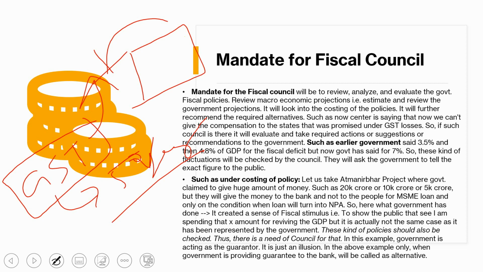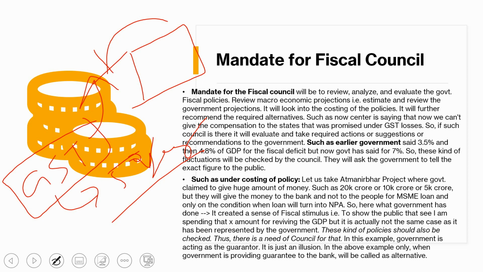But earlier also the government didn't pay those losses, and now the government is saying we don't have money, we can't pay the compensation. Why? Because it is an act of God, we don't have money to pay it.